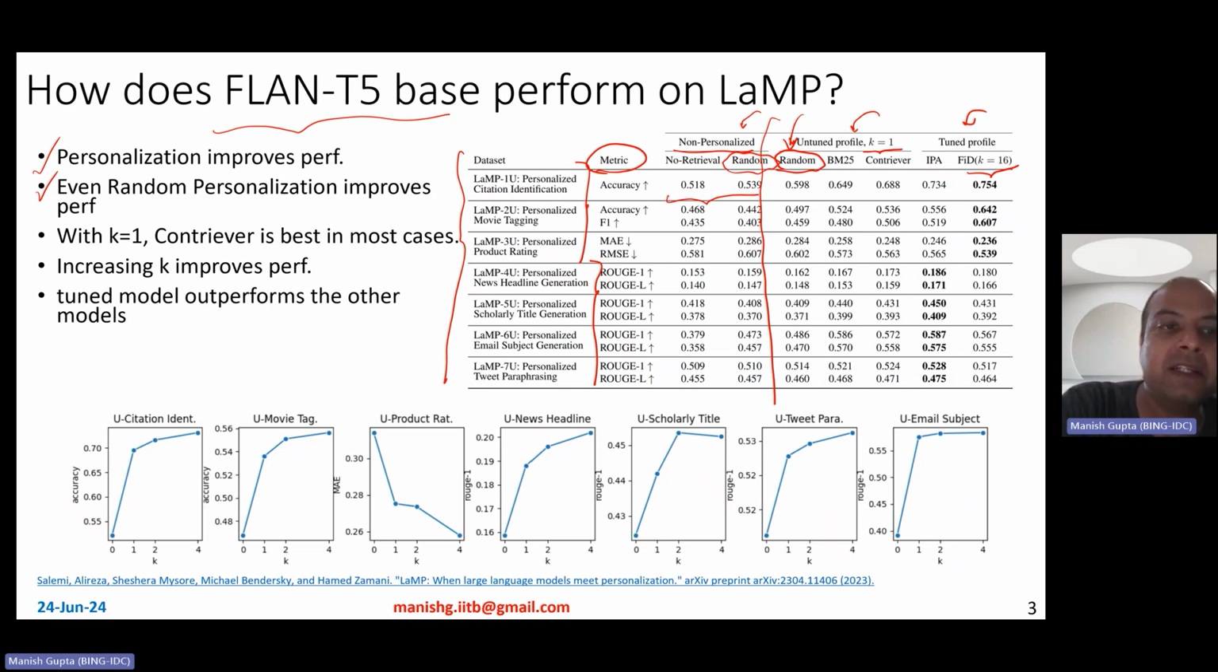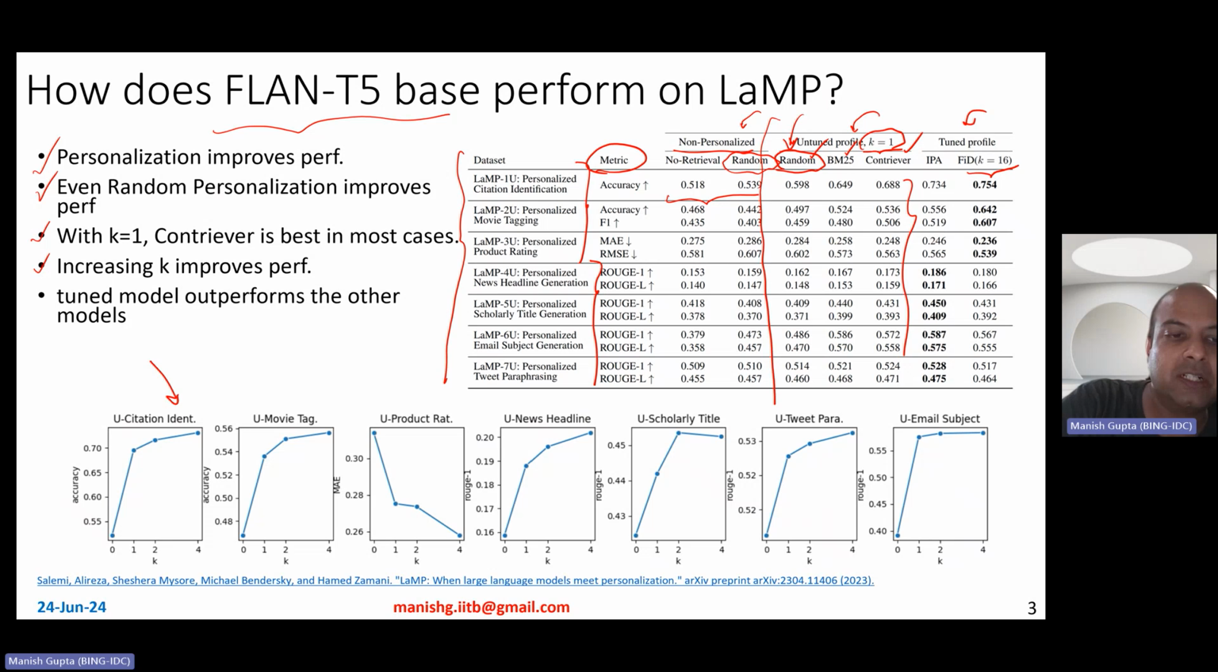user's profile, right? So even with k equal to 1, so if you look at just the k equal to 1 result, this is random retriever, BM25 or Contriever. It is observed that the dense retrieval based Contriever, which does a semantic match, actually gives you the best results in most cases. Okay. Increasing k actually improves performance. So you would observe that